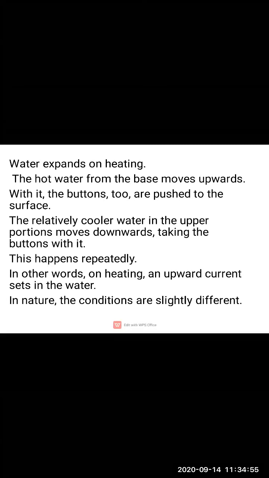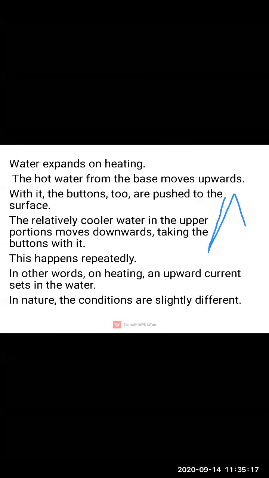Again it will move upward, and again downward. So this happens repeatedly. In other words, on heating, an upward current sets in the water.